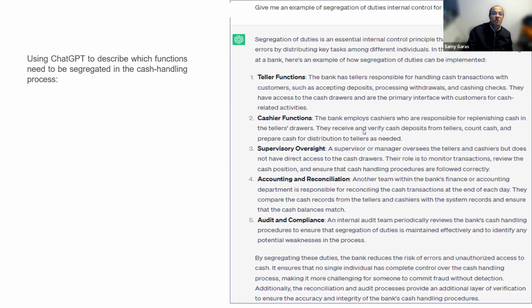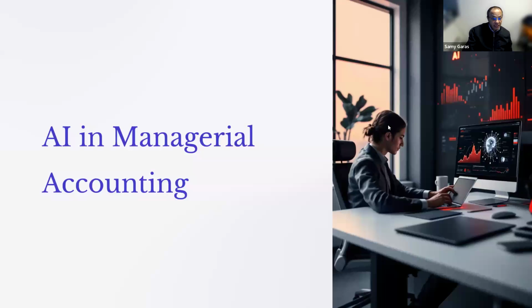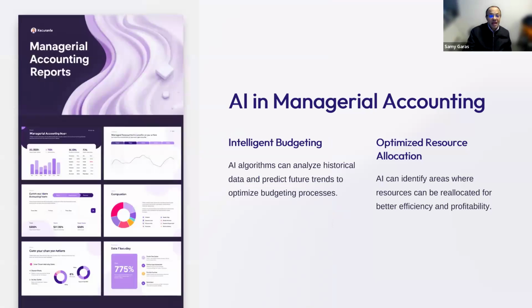Now let me shift gears and talk about managerial accounting. Can we use AI in managerial accounting? Absolutely. Actually, the field that has benefited most from AI is managerial accounting. Why? Because in managerial accounting, we tend to do planning, budgeting, and optimization of our resources, and this is what AI can help us with. And I'm going to show you that Power BI, Tableau, or even coding or UiPath can help you make the right decision very quickly and see what might happen in the future.